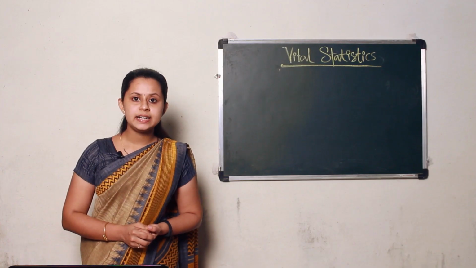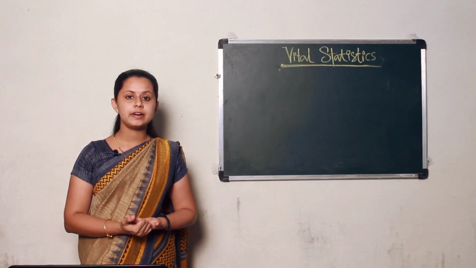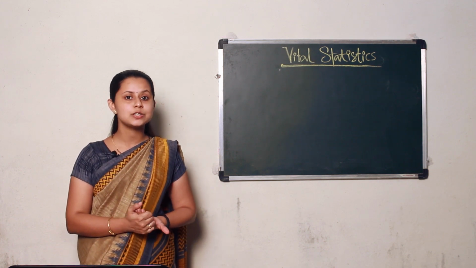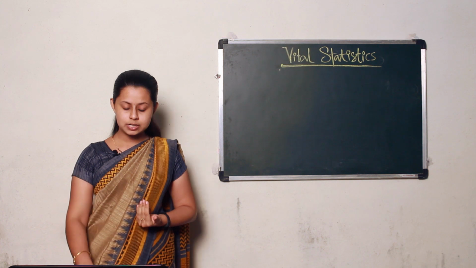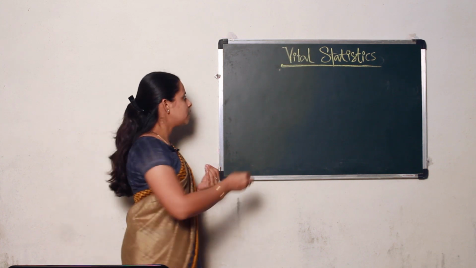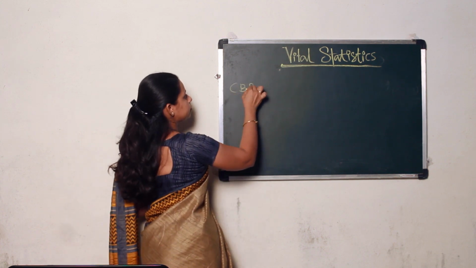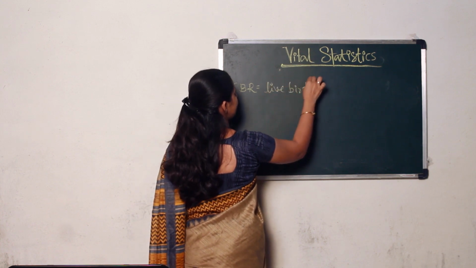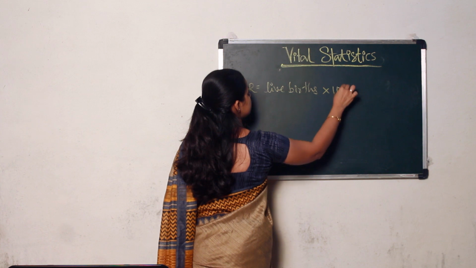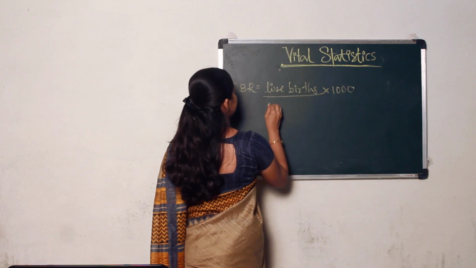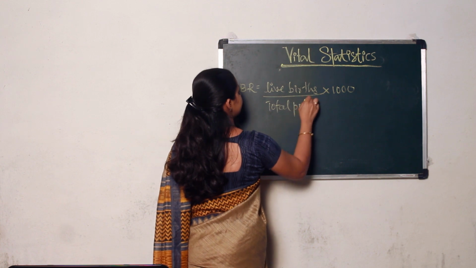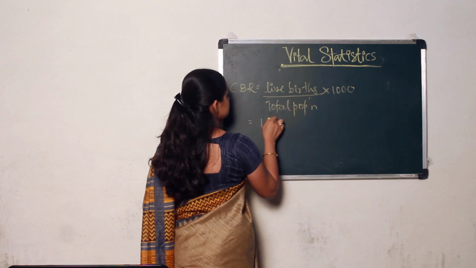Solution is to find the CBR. First you have to find out total of male population, total of female population, as well as total number of live births. So it is given by the formula CBR is equal to live births into 1000 divided by total population.